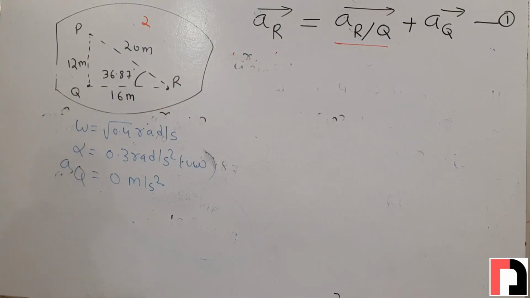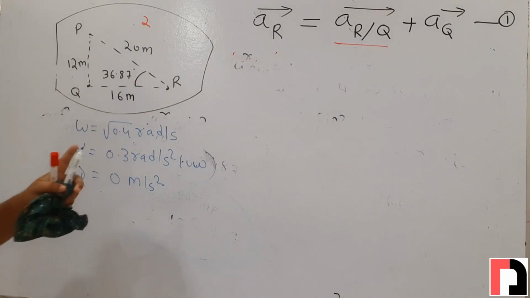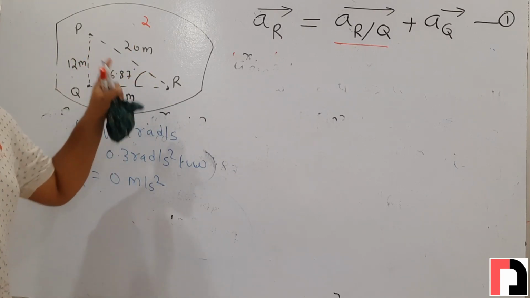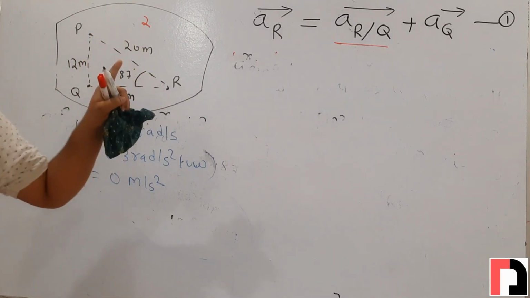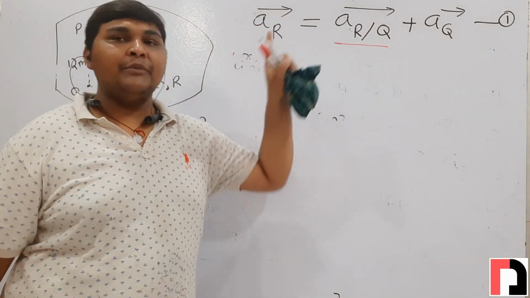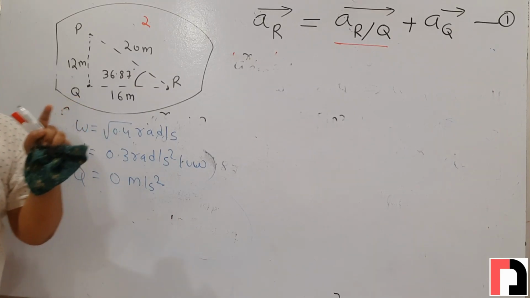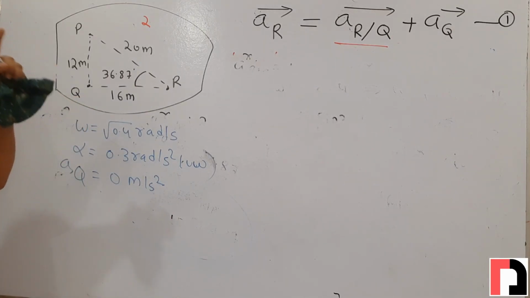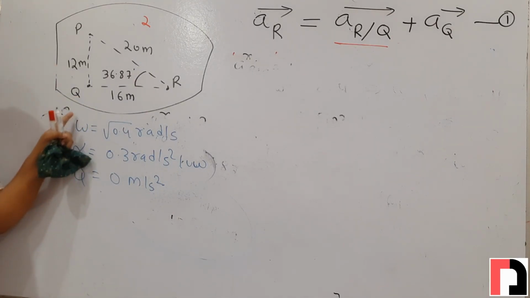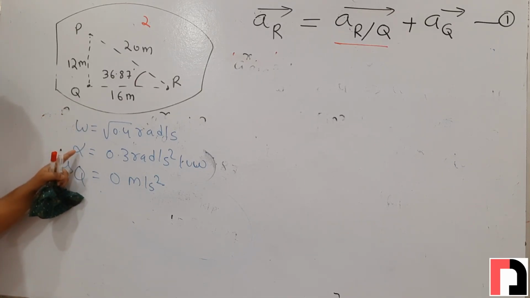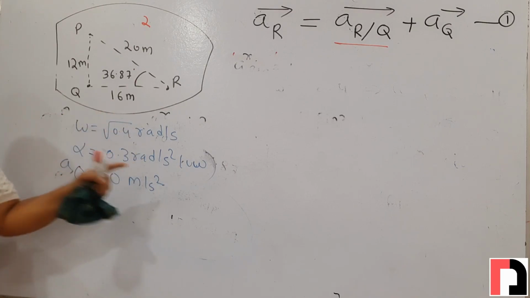We can easily find it because r and q are points of the same link, and for two points of the same link, to calculate relative acceleration between them, we can use the concept of radial acceleration and tangential acceleration. To calculate radial acceleration we need omega, which we have calculated, and to calculate tangential acceleration we need alpha, which we already calculated.